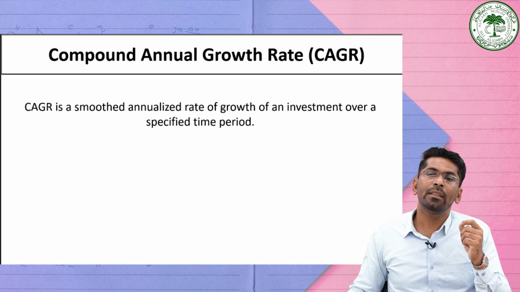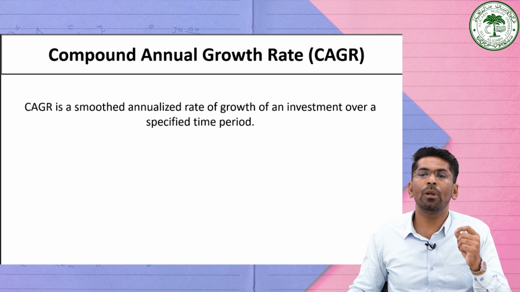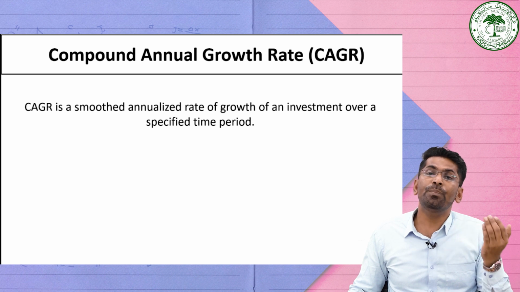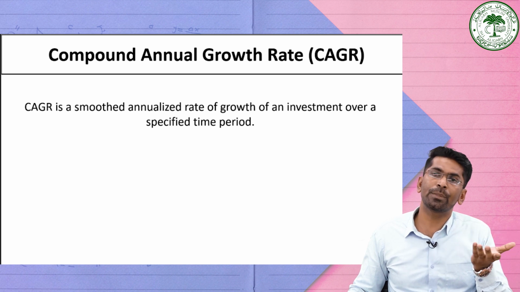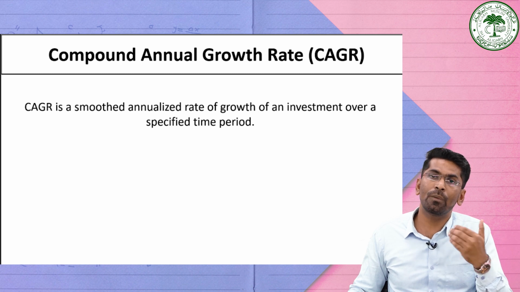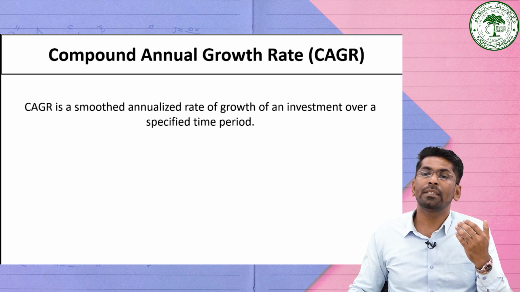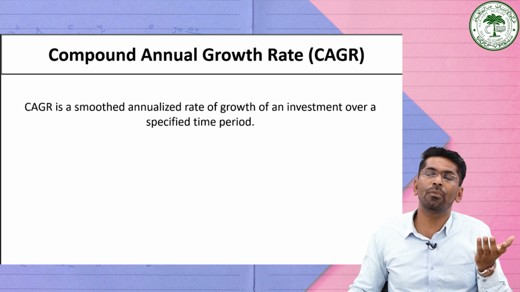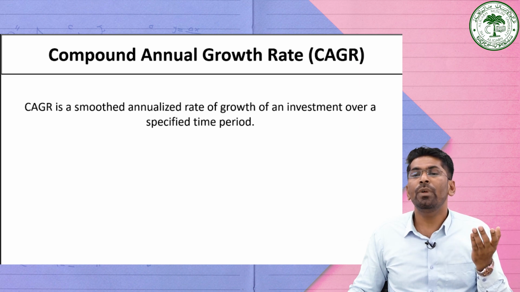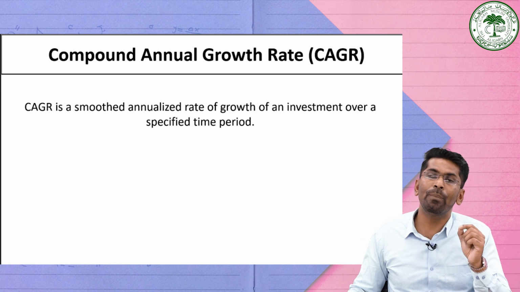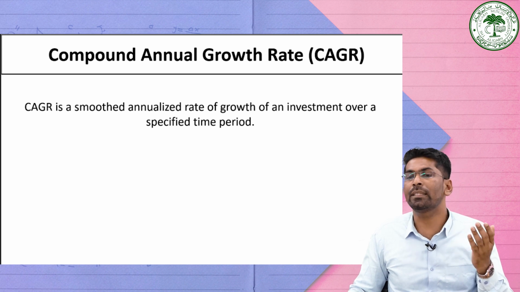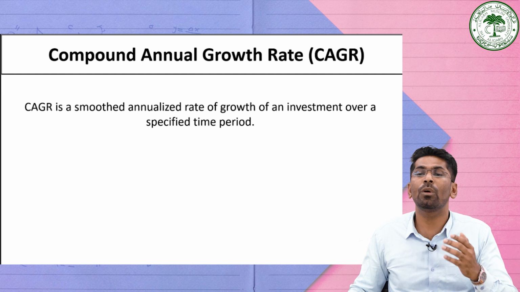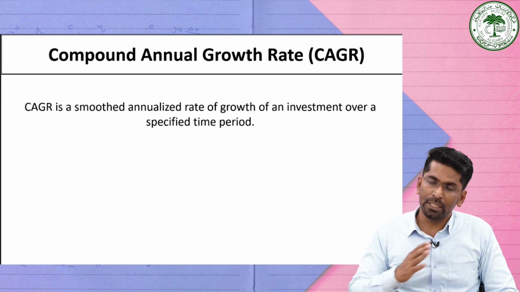CAGR is usually used to analyze the past performance of an investment, such as stocks, mutual funds or businesses, which provides a single number that represents the mean annual growth rate of an investment over the specific period of time.